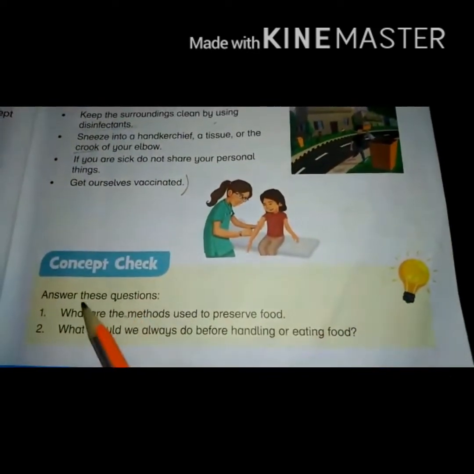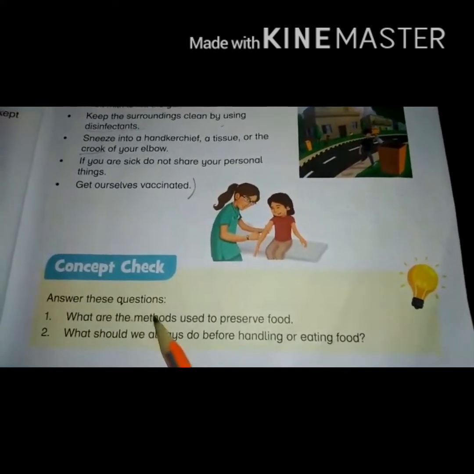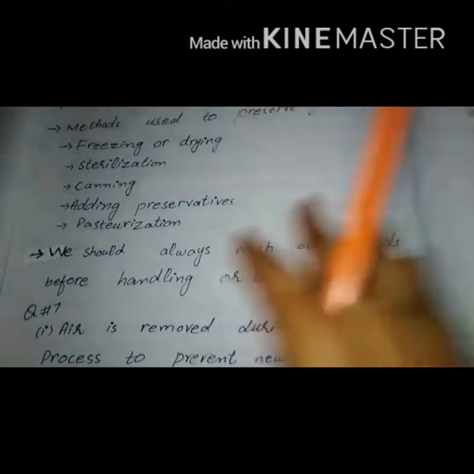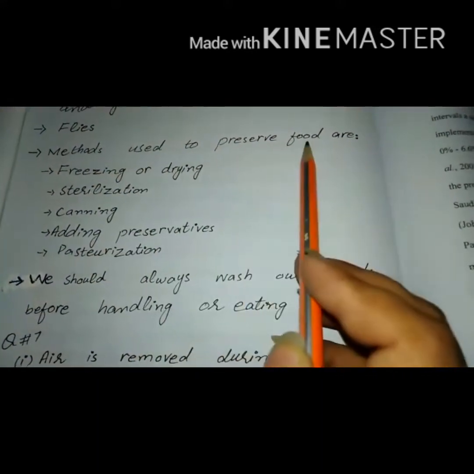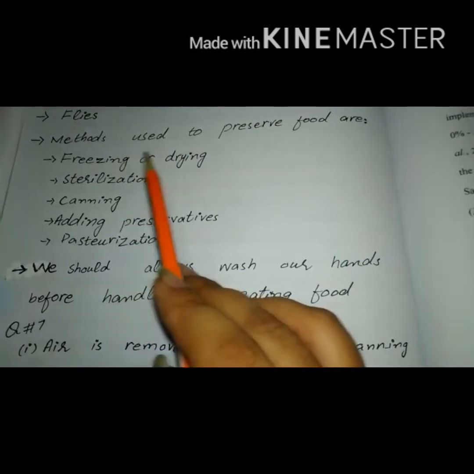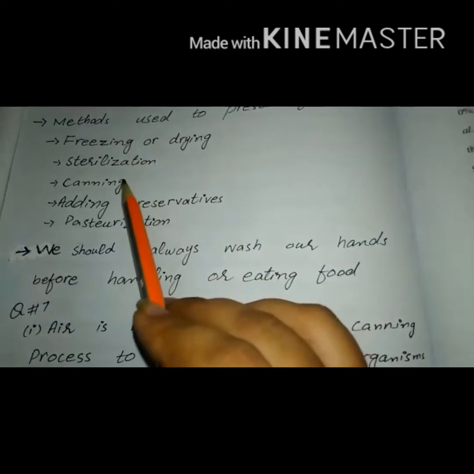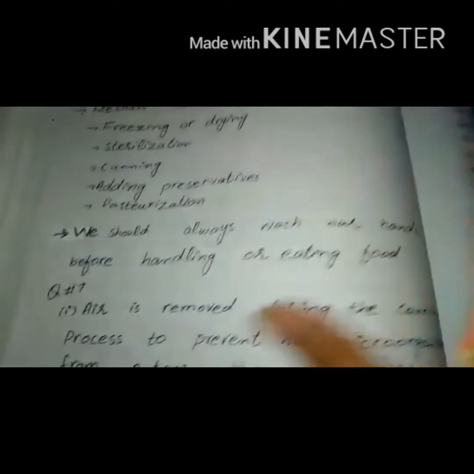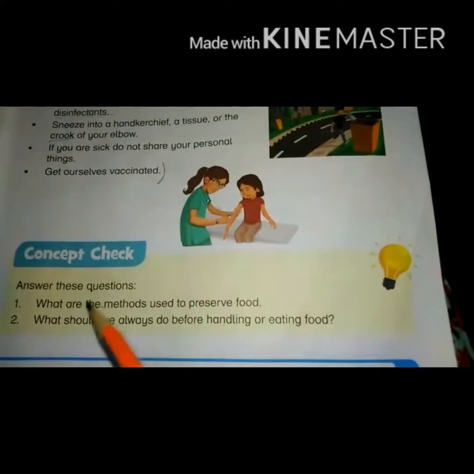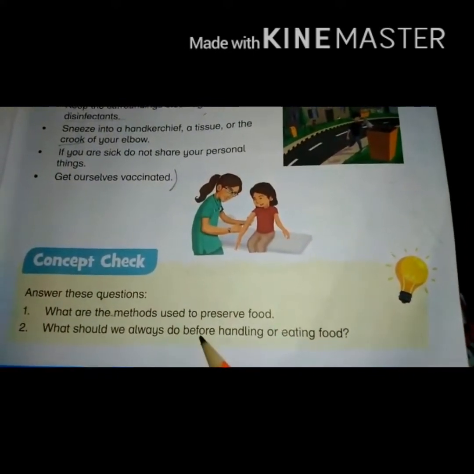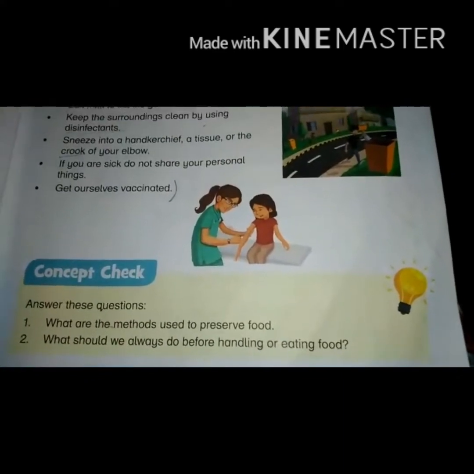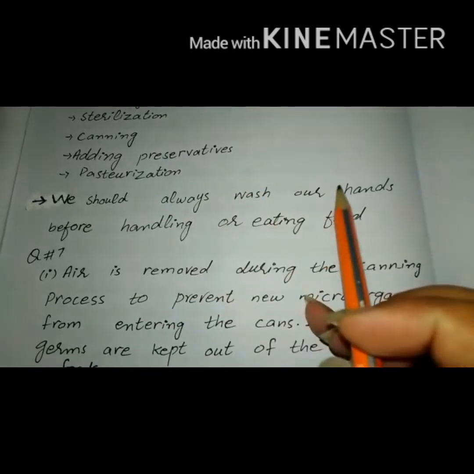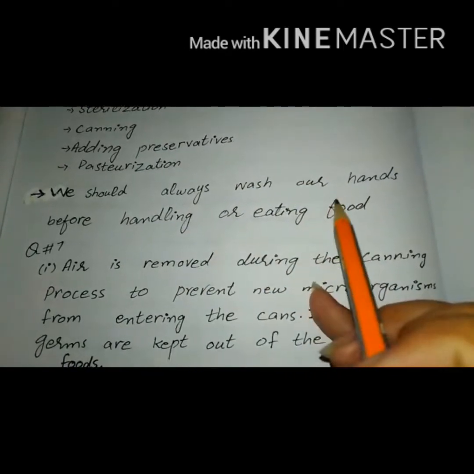Next concept check. Question number 1. What are the methods used to preserve food? Methods used to preserve food are: first one, freezing or drying, sterilization, canning, adding preservatives, and last is pasteurization. Question number 2. What should we always do before handling or eating food? The answer is that we should always wash our hands before handling or eating food.